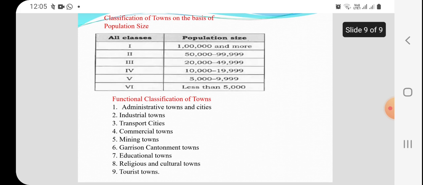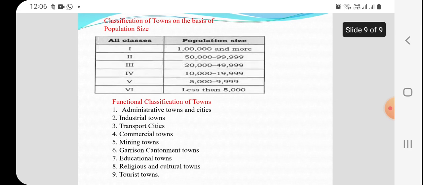Now religious and cultural towns. On the basis of religion, like Mecca, like Vatican City, Italy, and in India you can see Varanasi, Tirupati, for example. Like that, some of the important religious and cultural towns. Then tourist town: wherever tourist development is taking place, the place is called a tourist town, like Mussoorie, Haridwar, Rishikesh, Dehradun, Ooty, Kodaikanal. I think, children, you have understood what I explained in this chapter.